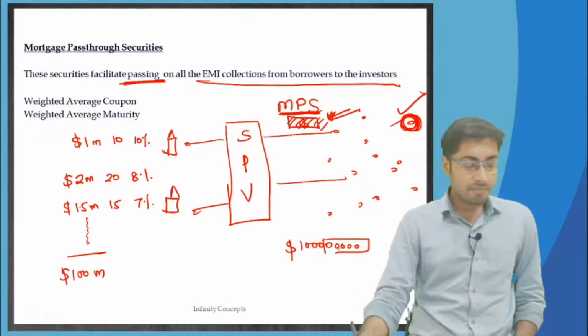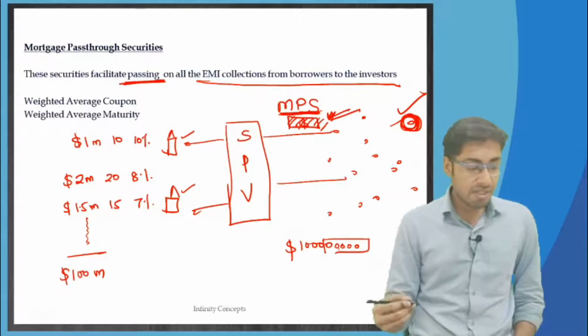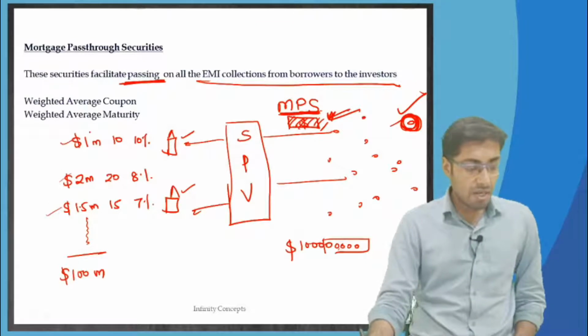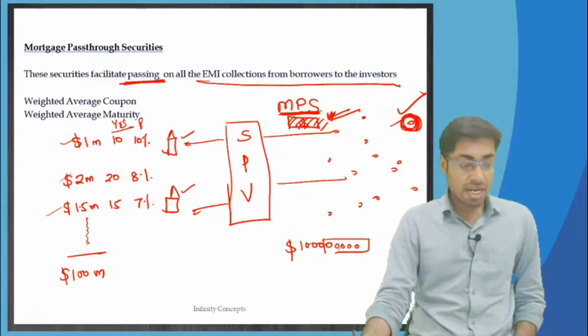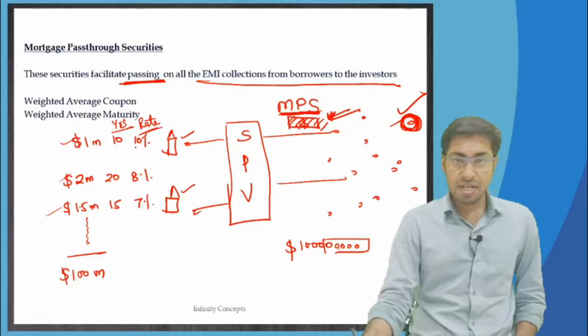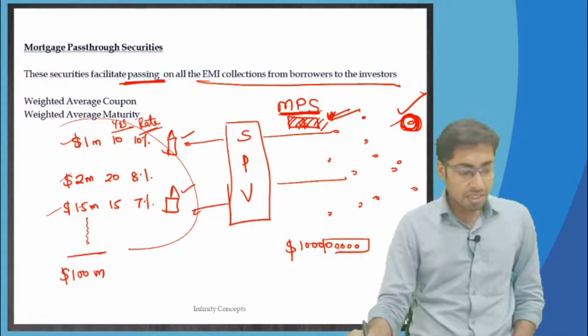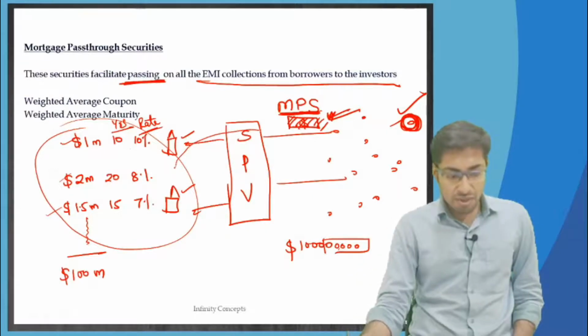Now remember, the home loans that have been given are $1 million, $2 million, $1.5 million and so on, for a number of years, and everyone is given a different rate. Remember guys, whatever comes from here needs to be passed on from the SPV to the investors, because this is a mortgage pass through security.